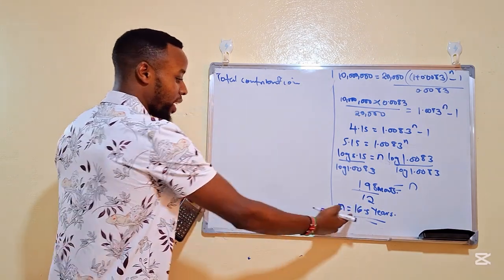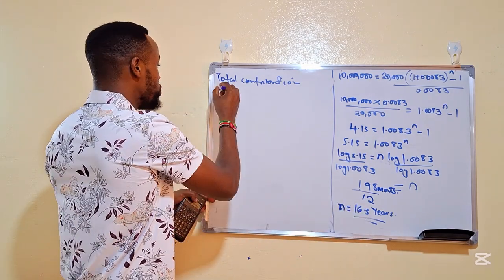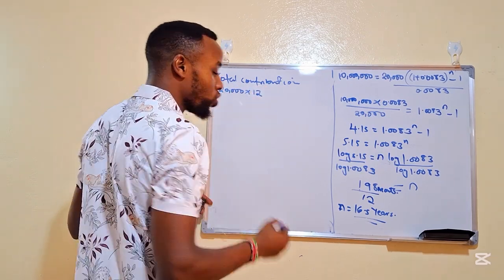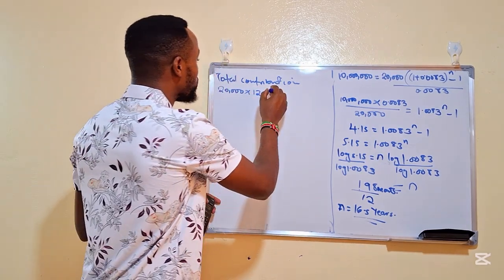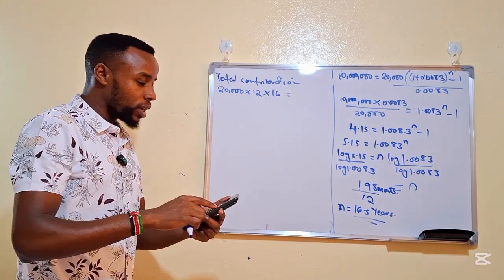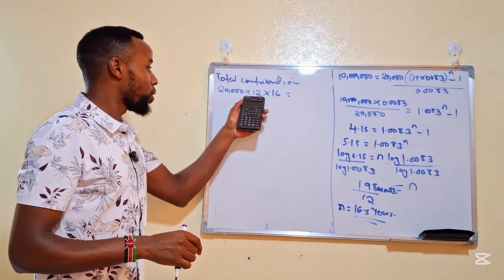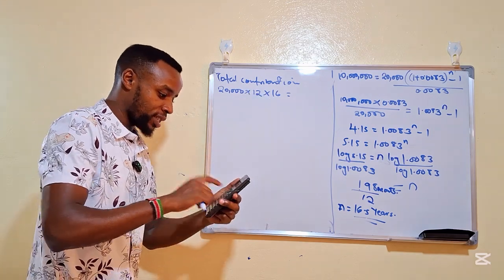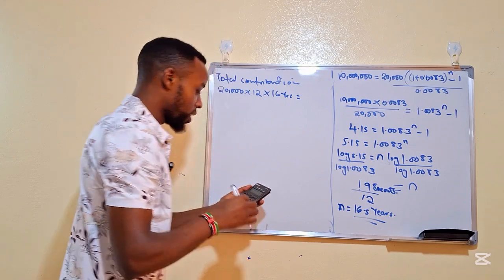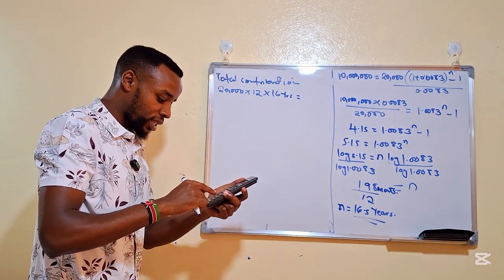So first, let's take 16 years. You used to contribute 20,000 per month, times 12 months, because 1 year is going to have 12 months, then multiply by 16 years is equal to what? So 20,000 times 12 months, then multiply by 16 years is equal to what? This one is 20,000 times 12.